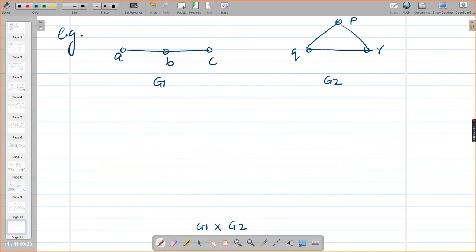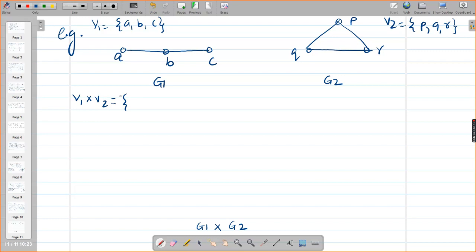Okay, so what is V1? A, B, C. Okay, and V2 is P, Q, R. So what is V1 cross V2? Can you tell me the Cartesian product V1 cross V2?